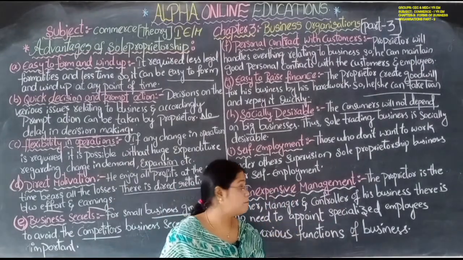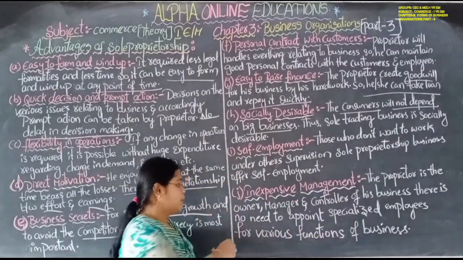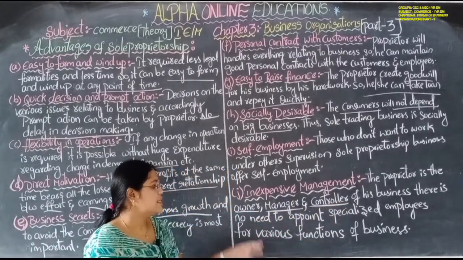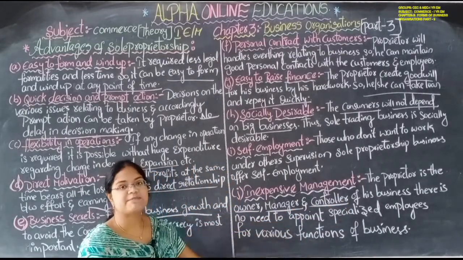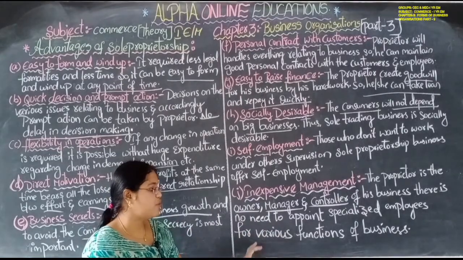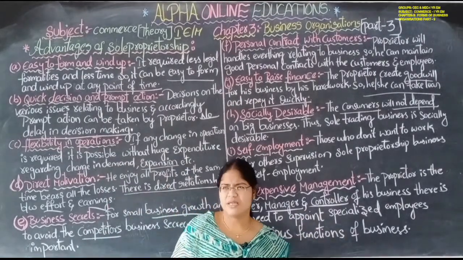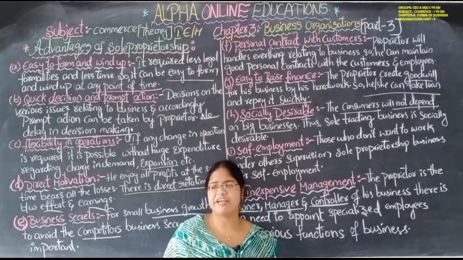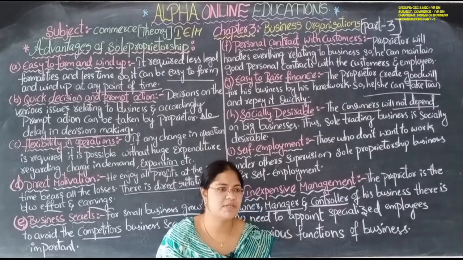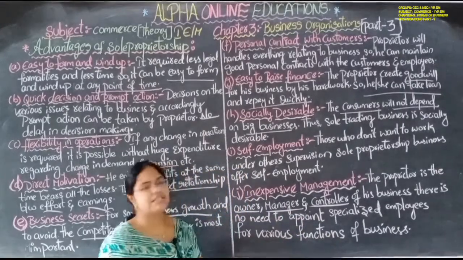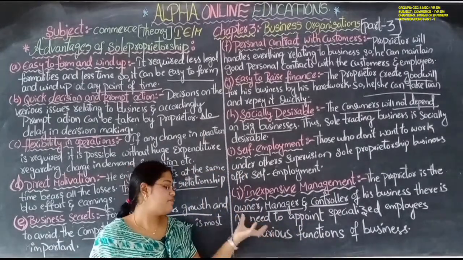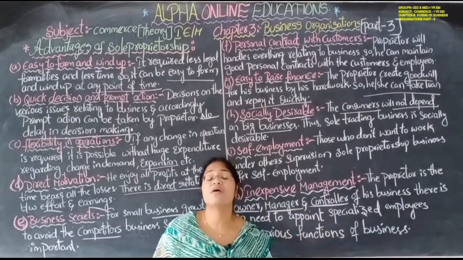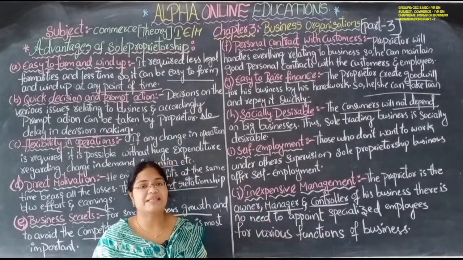Inexpensive management: the proprietor is the owner, manager, and controller of his business. There is no need to appoint specialized employees for various functions of the business. There is no need to employ a person with special talent or special knowledge, because everything is done by the sole proprietor himself. He will act as owner, manager, and controller, so there is no need to appoint any other person.